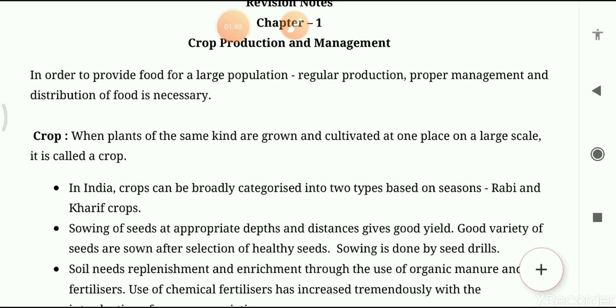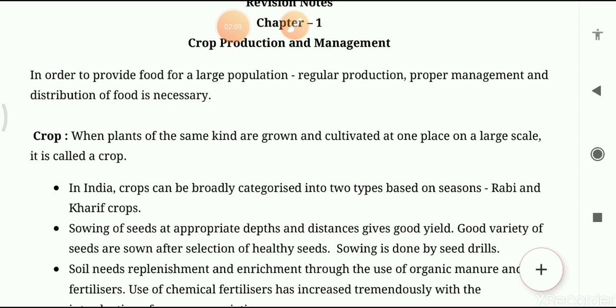Or in short, plants grown in large quantities are called crop plants, and the product of cultivated plants is called crop produce. Students, if we grow the wheat crop in the same field, that is called the wheat crop.